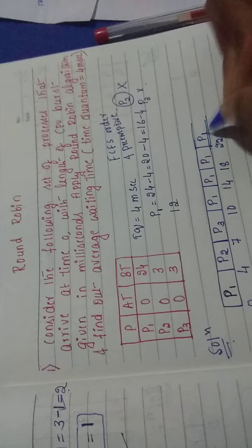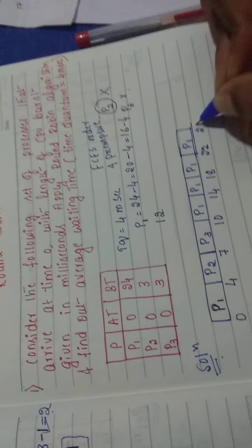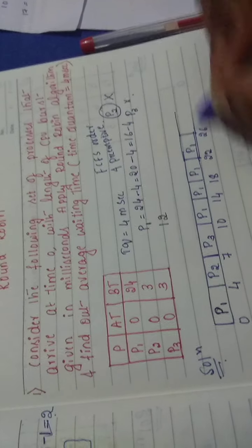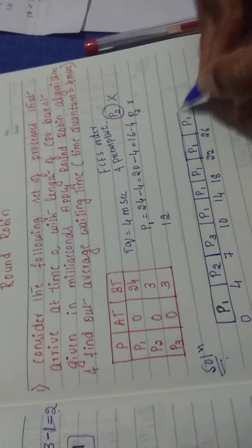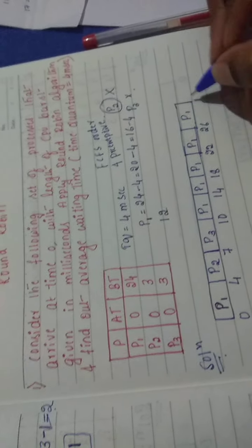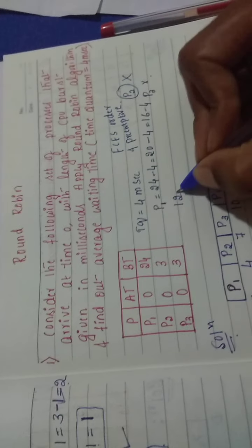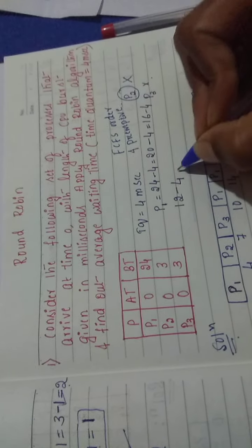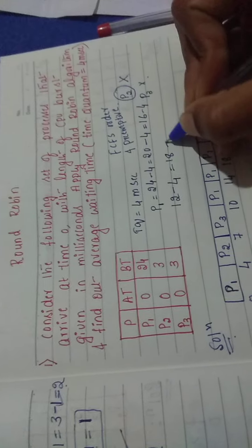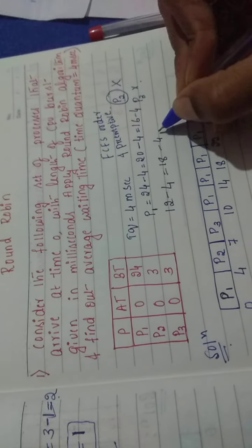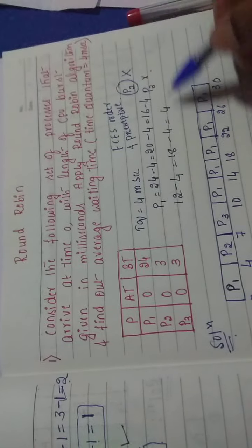Next, P1 is given another 4 milliseconds. So it will be 26, and again it is going to be updated, so it is going to be 30. 12 was left, right? So you can update, and you are going to get 8. Then if you subtract another 4, it is going to be allocated here. I have just lessened the values.